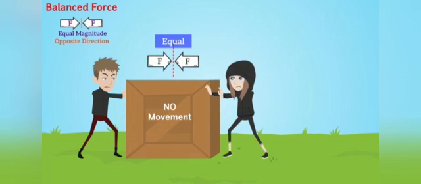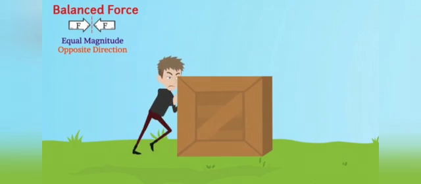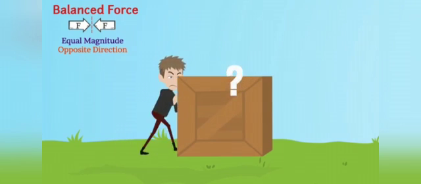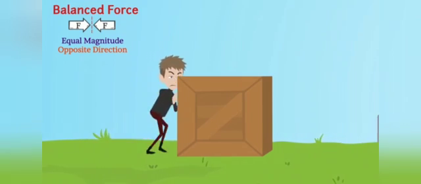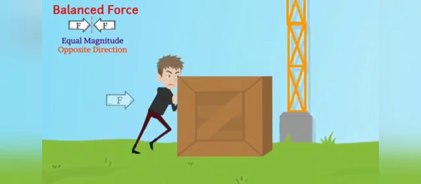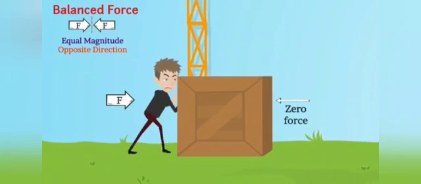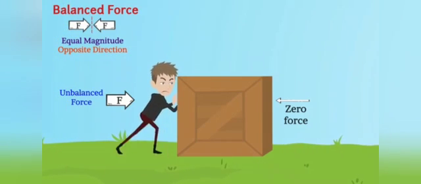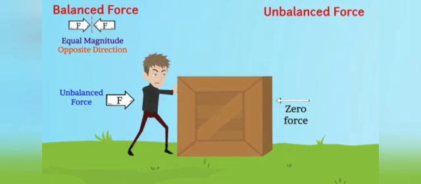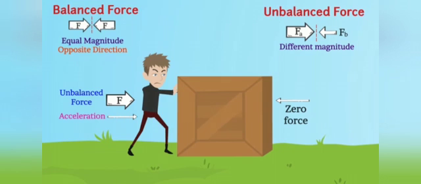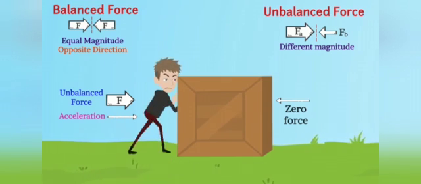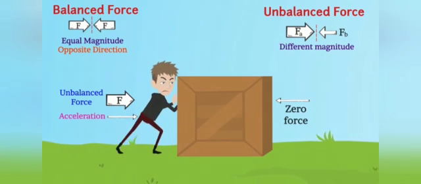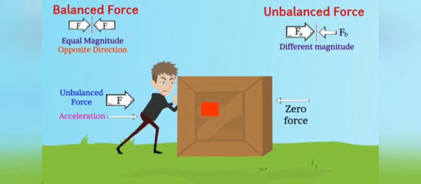Now consider another case where John alone applies force on the box. So here, does the box move? Yes. This is because the force applied by John is the only force acting on the box. Such force is called unbalanced force. Unbalanced force is defined as forces of different magnitude. Unbalanced forces allow acceleration and hence provide motion of an object. In an unbalanced force, motion of the object is always towards the greater force.